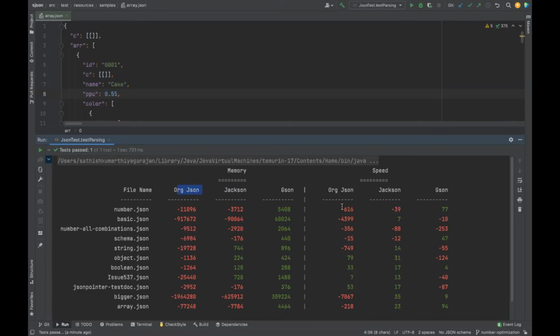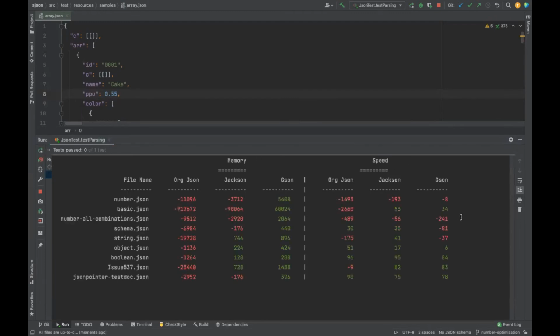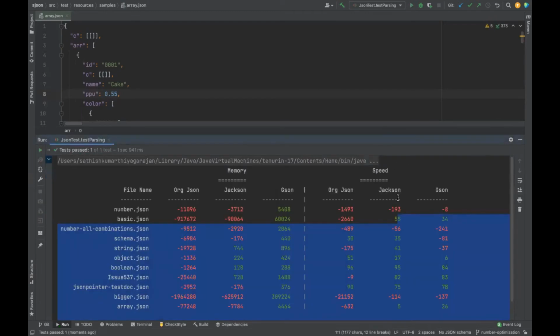But this is a memory representation. And when it comes to performance, we are minus 16% slower than ArgJSON. We are minus 39% slower than Jackson. We are 77% faster than JSON. That's what it shows. This number will keep varying. You cannot guarantee that next time it will be 77. Performance and memory, you cannot guarantee. That's a tricky part. Next time we may go slower also, so you can just take an average, which we'll see later. So now we are going to improve these numbers. That's all that we are going to do.